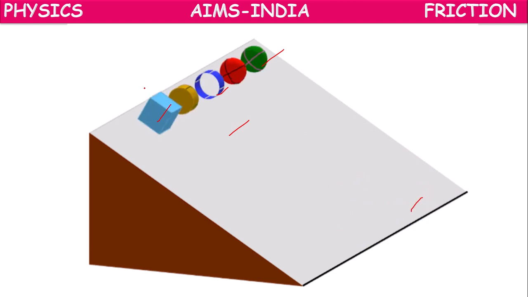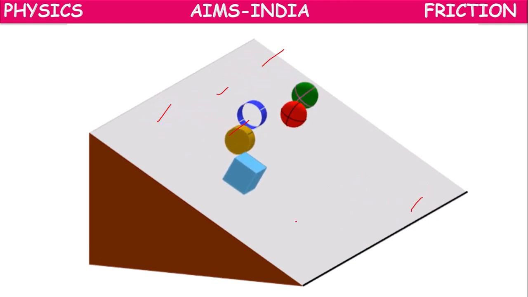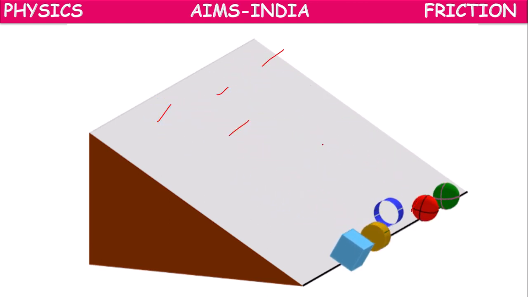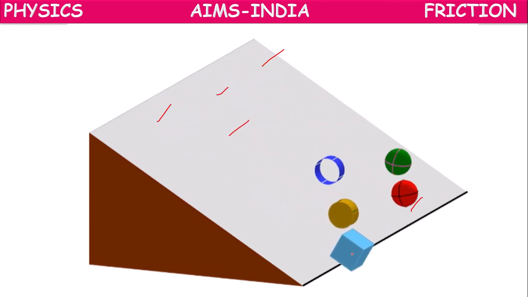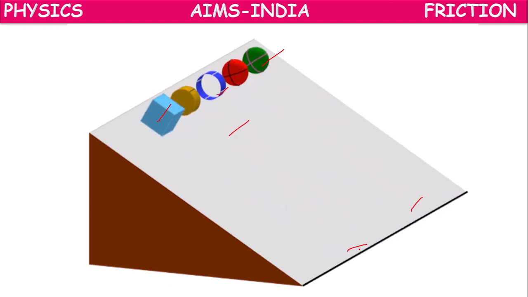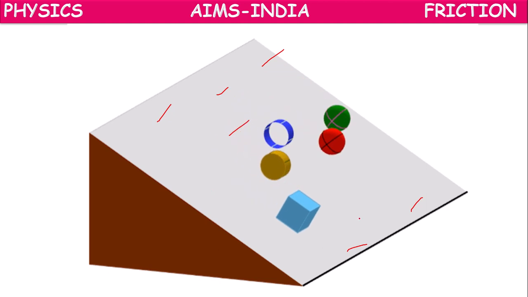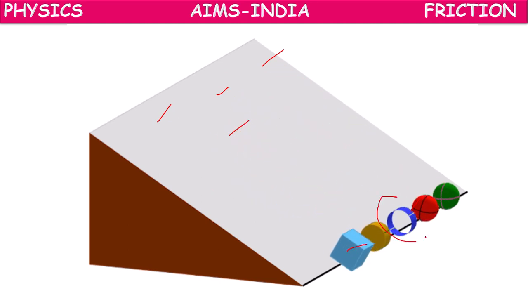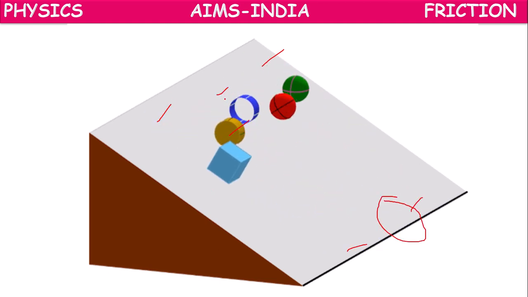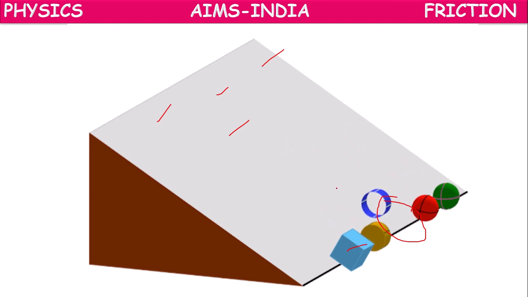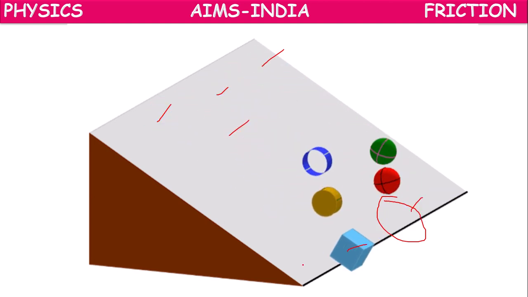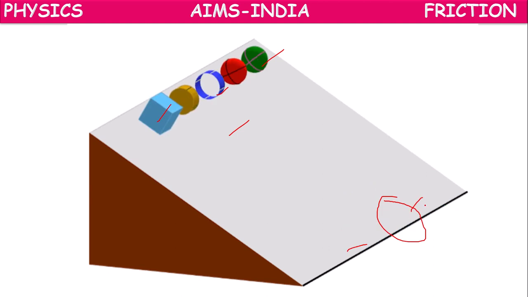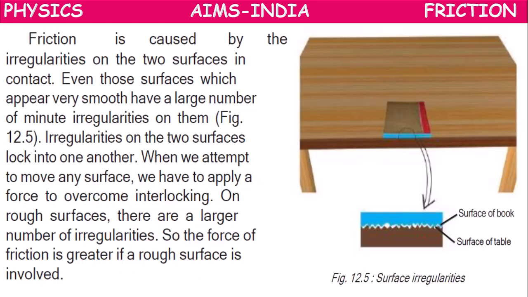Different objects are rolling on the inclined plane, all made of different materials. That's why some of them come early. This square block touches the ground early, and this bangle shaped one touches the ground late. Because the surfaces in contact are different, the time taken by them to reach the ground is also different.